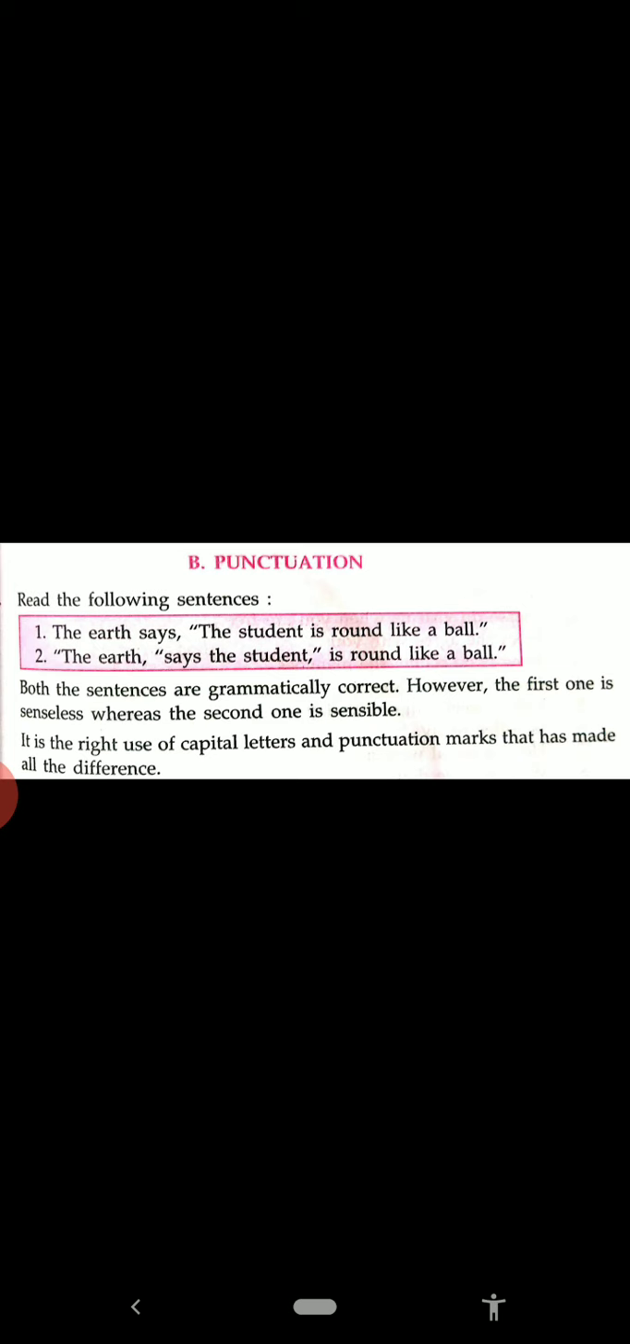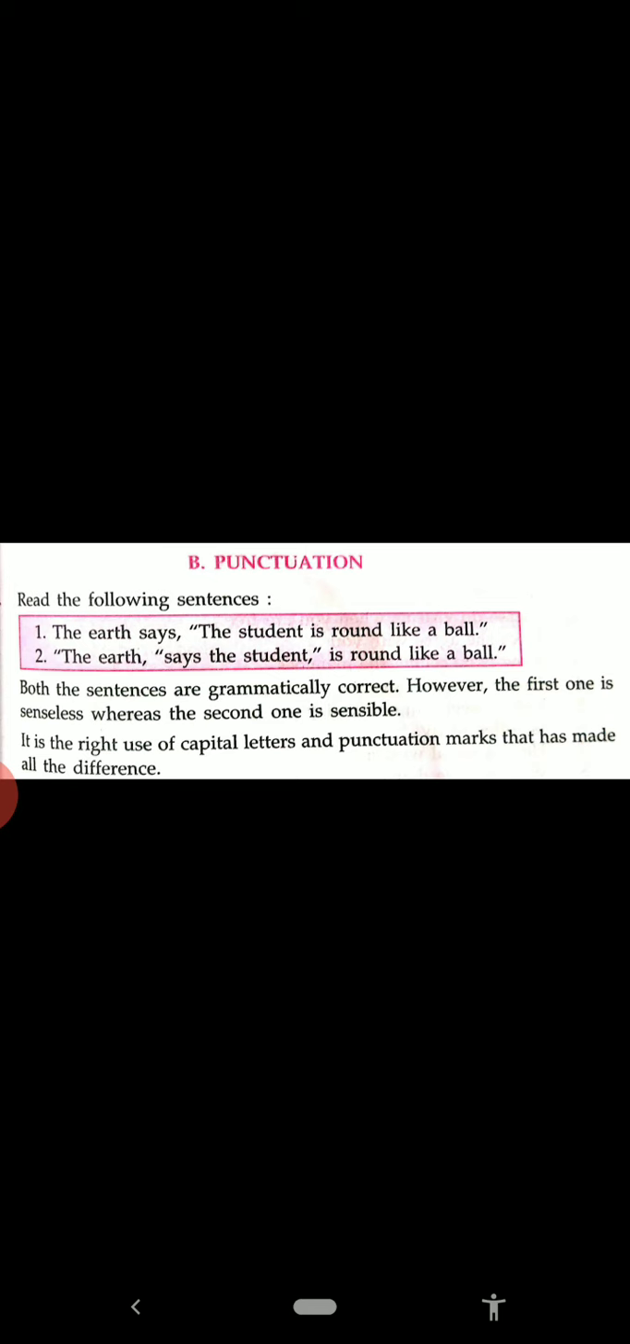And what is the reason for these different meanings? The reason is punctuation marks. Both the sentences are grammatically correct. However, the first one is senseless, whereas the second one is sensible. So it is the right use of capital letters and punctuation marks that has made all the difference.